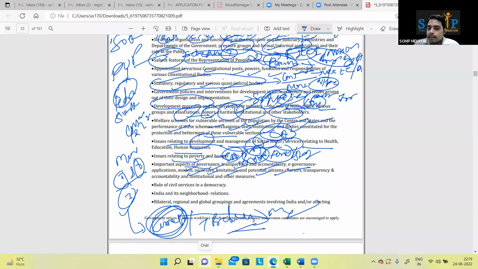Limitations, potential, citizen charters, these all are important topics of governance. Role of civil services in democracy, basically IAS क्या करने वाला है, रूल बनाएगा, इंप्लीमेंट करेगा, nothing else. That we will discuss through questions itself.